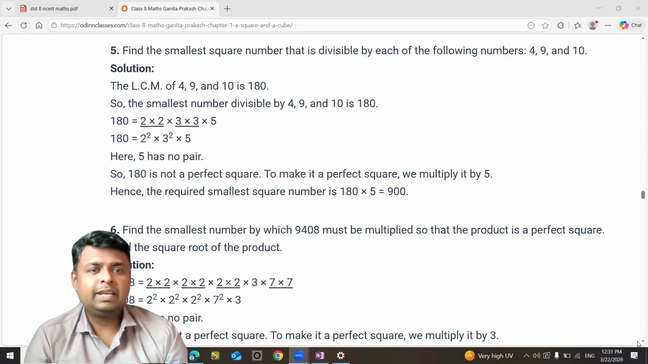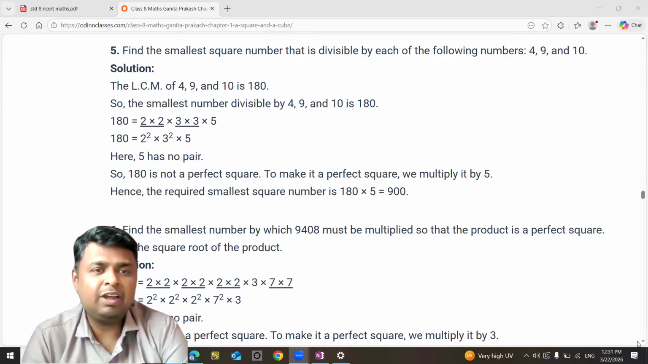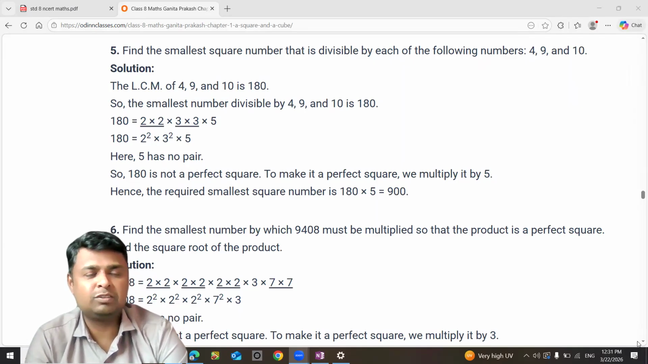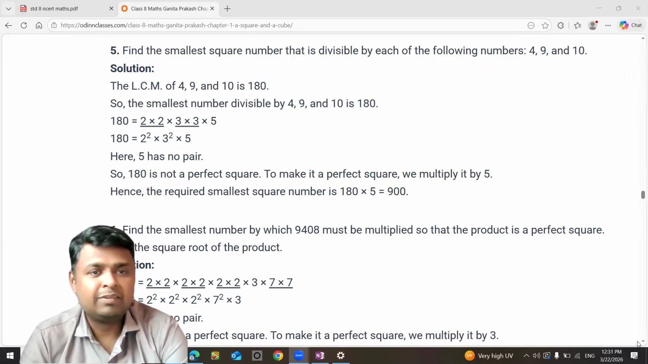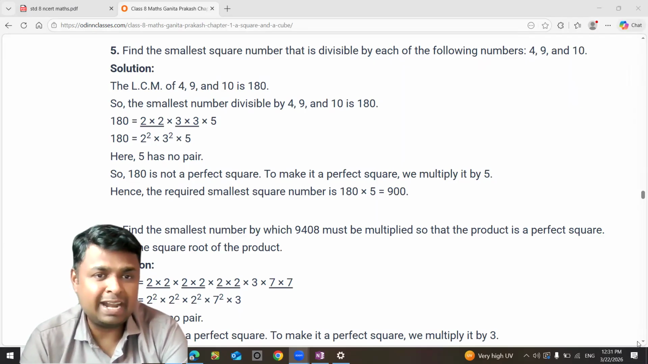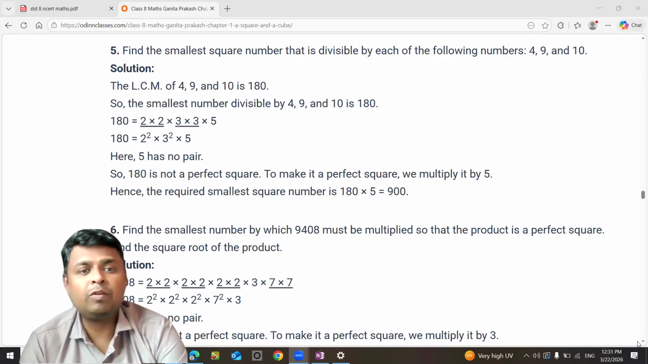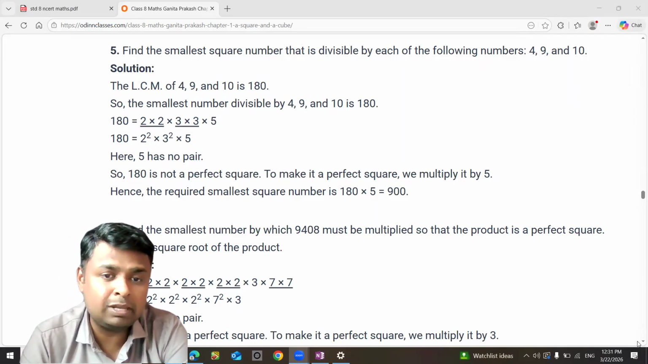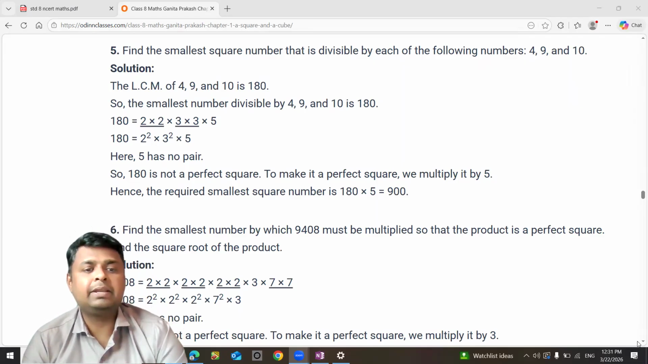Now let us start with the next question. Have you understood this one? They have asked us to find the smallest square number that is divisible by each of the following. First of all, we took the LCM. Then we took the factors. We saw that there is no partner for 5, so we multiply the resultant number with 5. Now we got a partner for 5. Now it is 900. So the required smallest square number is 900.